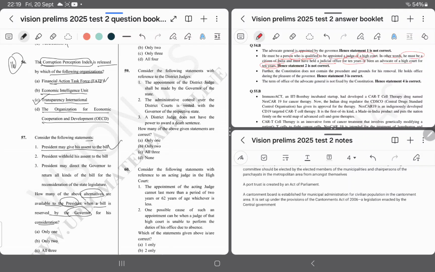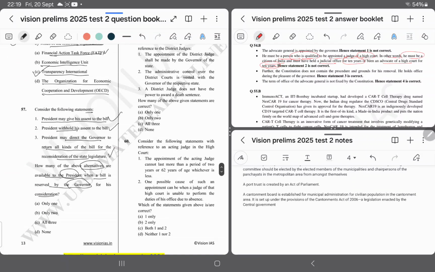Option number 1 is right. Option number 2, President withhold his assent to bill. This is also right. President may direct the Governor to return all kinds of bill for the reconsideration of state legislature. This can also be right, and I am going with option number C, but option number B can also be correct.